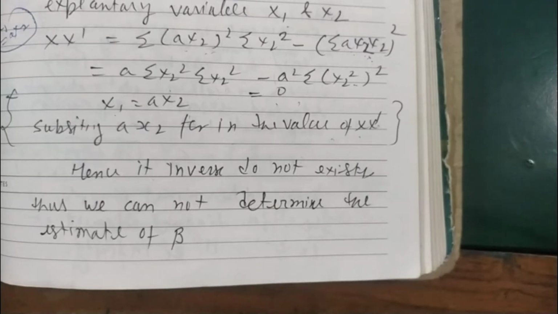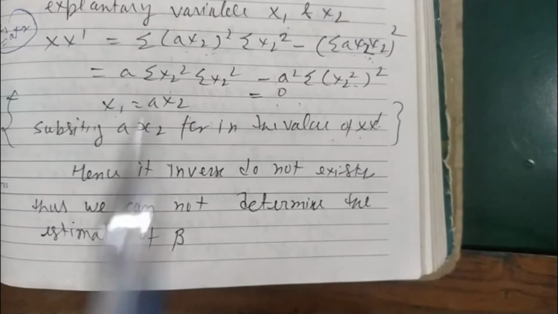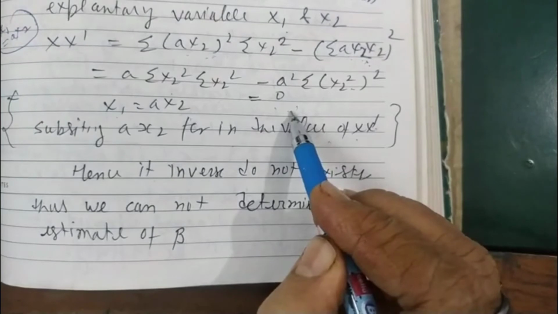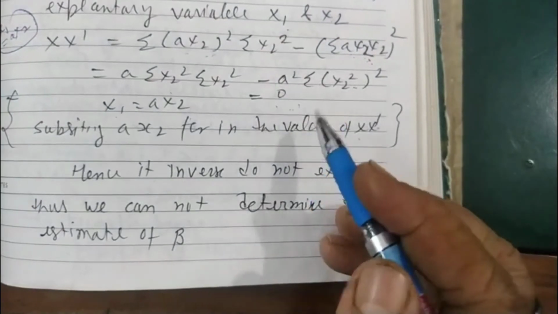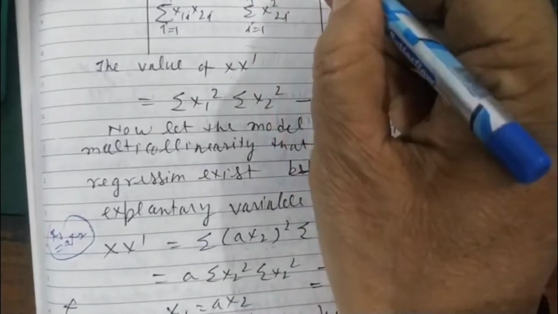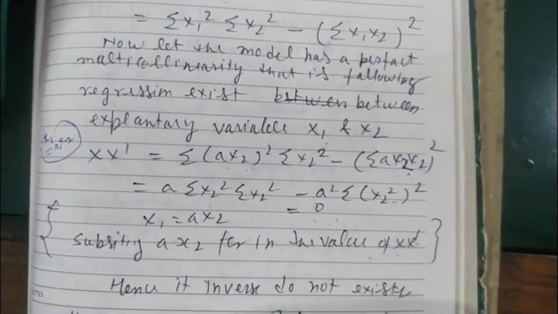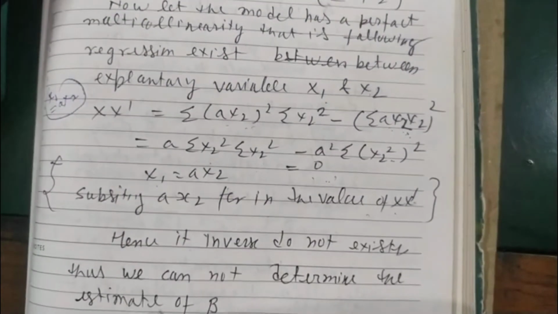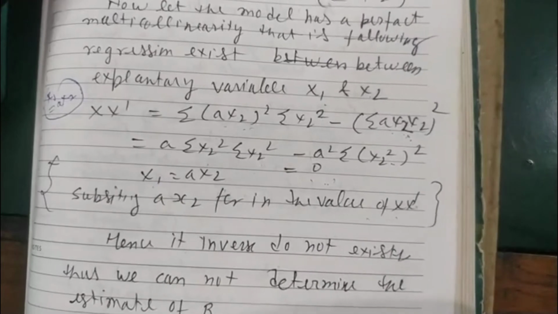If, on expanding, the determinant of this matrix is equal to 0, it indicates the matrix is singular. And we know the formula of A inverse is equal to adjoint of A divided by mod A. If the determinant is 0, we can't estimate. Hence the inverse does not exist. Thus, we cannot determine the estimate of beta. It is the effect of multicollinearity.